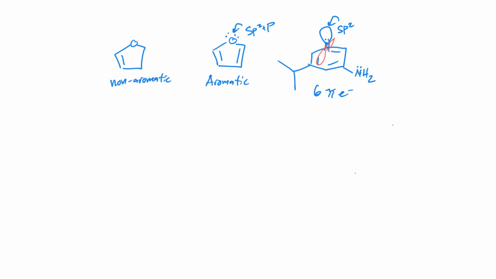It is not participating in the pi bonding. It does not count in terms of the Huckel number. So we don't count this lone pair when counting the Huckel number. Just like we don't count this lone pair because it's outside the ring. It doesn't matter what's going on over here. That has no bearing on the Huckel number. So we have 6 pi electrons here. This is not considered a set of pi electrons. And so this molecule would be aromatic as well.